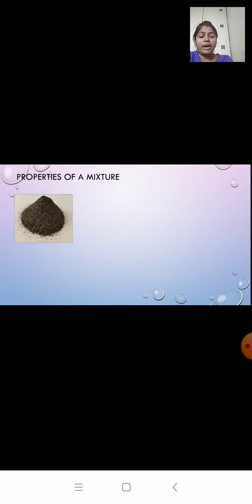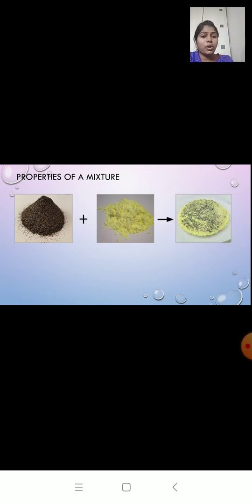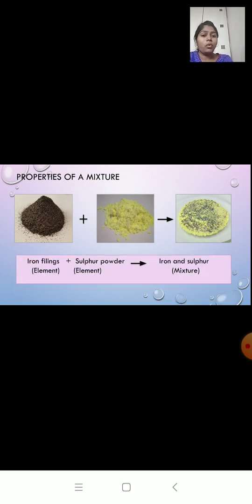Over here we have iron filings. So when we combine iron filings with sulfur powder, we get a grayish yellow color mixture. Now remember, over here we have only mixed iron filings and sulfur powder. There is no heating done. There is only mixing. Now we will take this grayish yellow mixture as our example to study the properties of mixture.